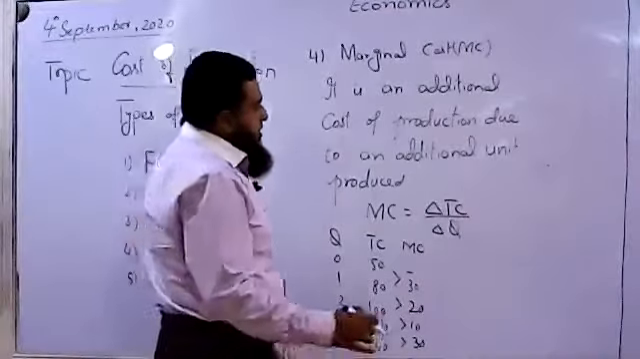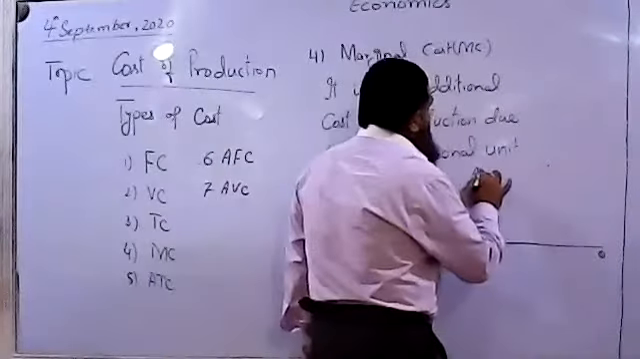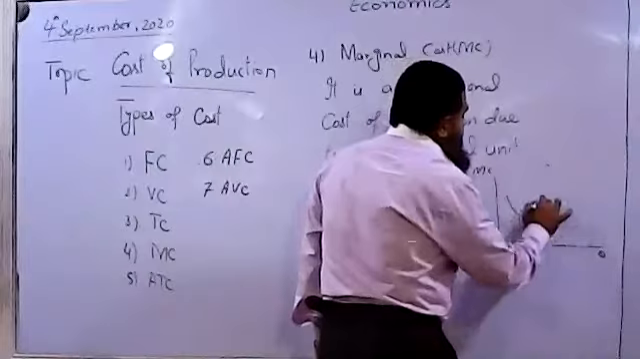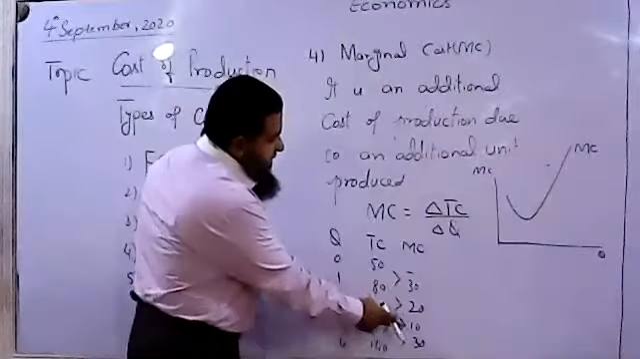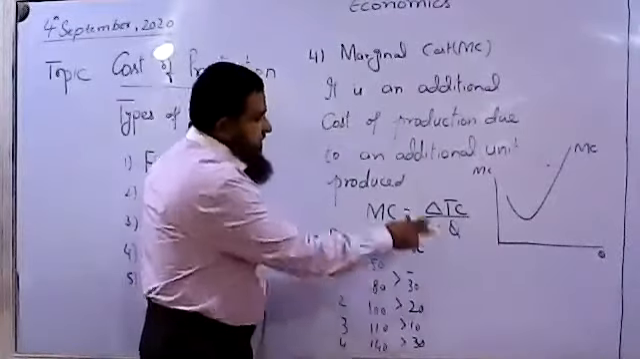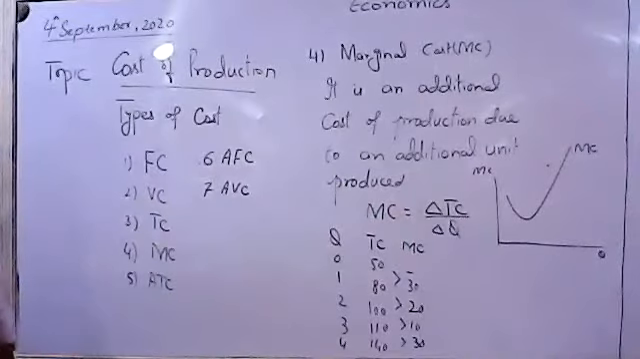So marginal cost of production, we can have its diagram like this. First it decreases, then it steeply increases. Like it is decreasing, then it has increased by faster rate. So marginal cost of production is having this shape.